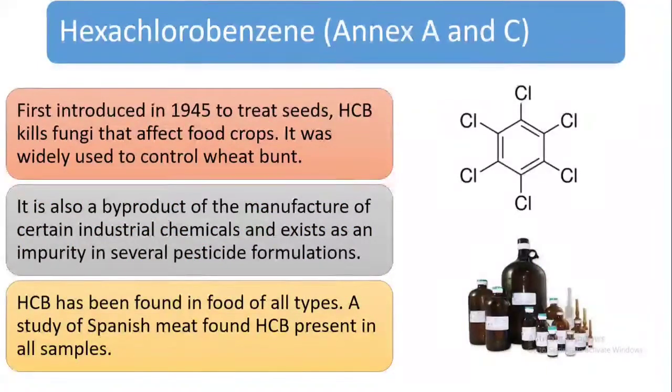Now hexachlorobenzene. This chemical belongs to both Annex A and Annex C. This HCB kills fungi that affect food crops. It was widely used to control wheat bunt, and it is also a byproduct of the manufacture of certain industrial chemicals and exists as an impurity in several pesticide formulations. It has been found in food of all types, and a study of Spanish meat found HCB present in all samples.